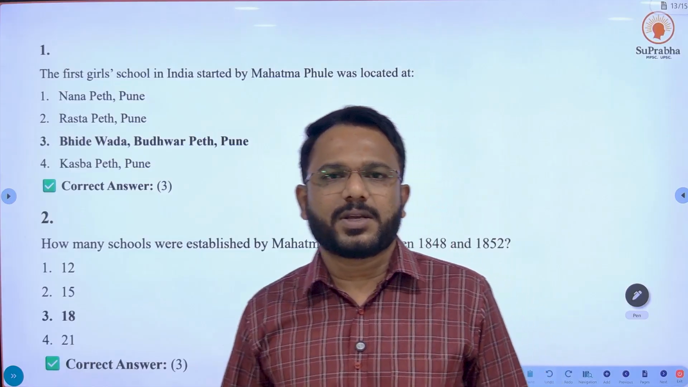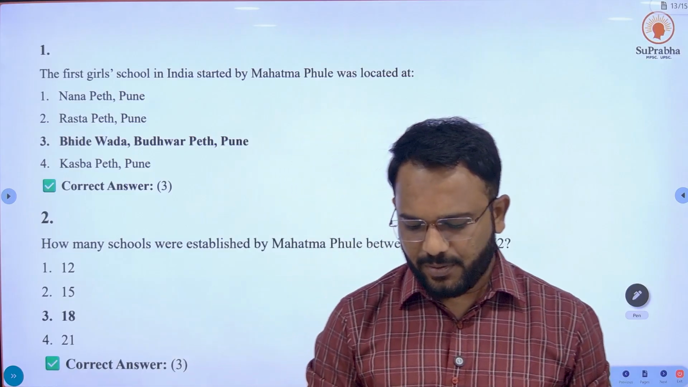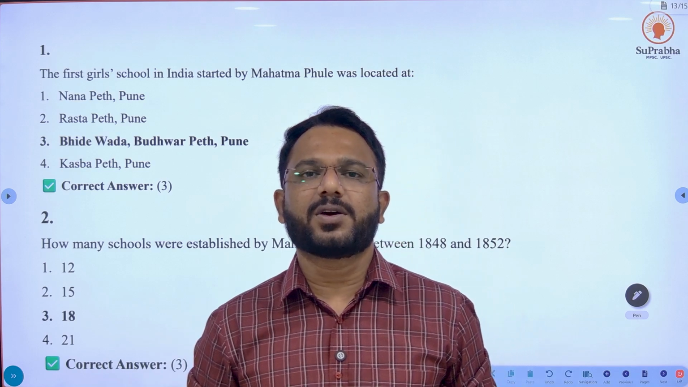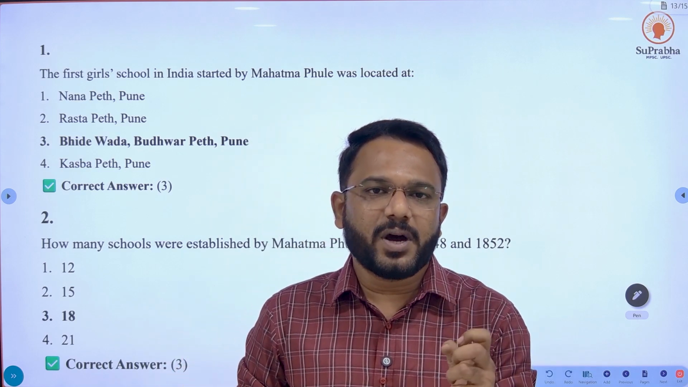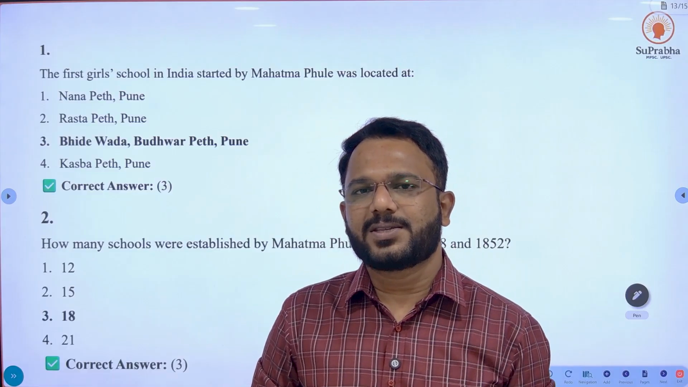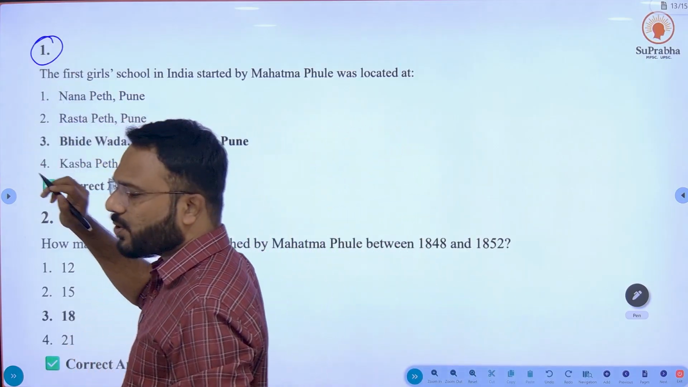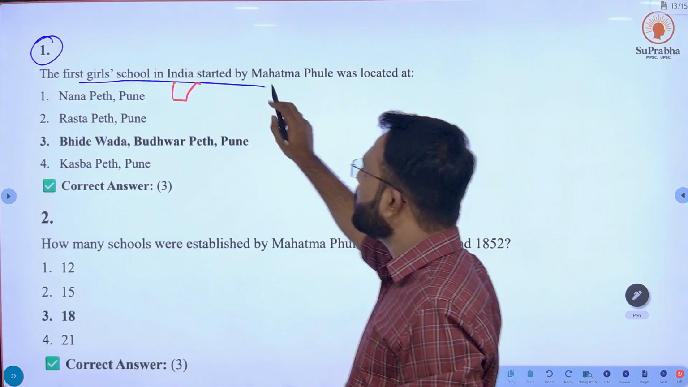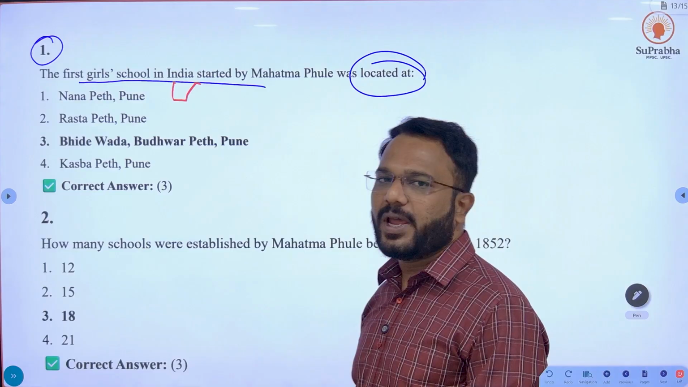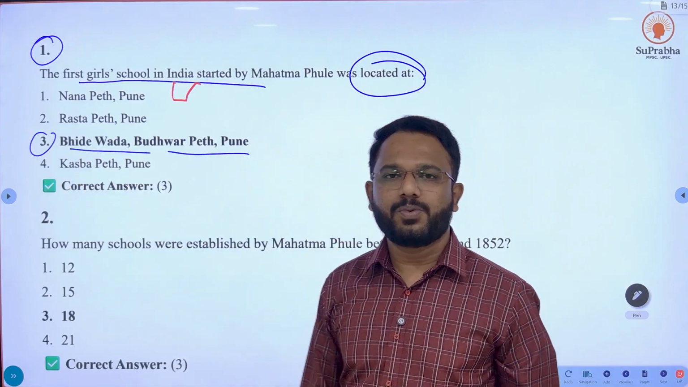So our last section of this session is PYQs. PYQs are important. Why? Because through PYQs you can understand the commission's mindset and their demands, what the commission requires to pass candidates through this examination process. So let's go through the PYQs. Our first question: the first girls' school in India started by Mahatma Phule was located at which place? We have studied this, and it was in Bhidewada, Budhwar Peth, Pune.